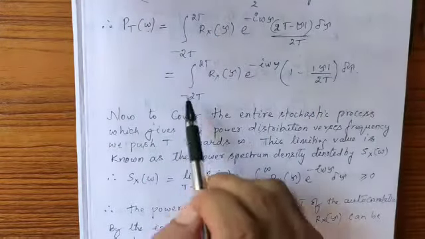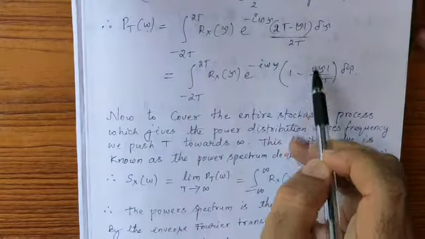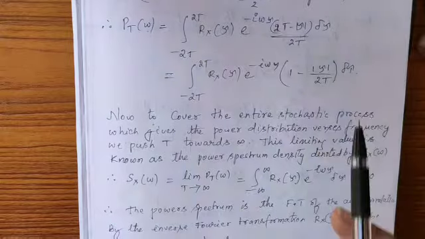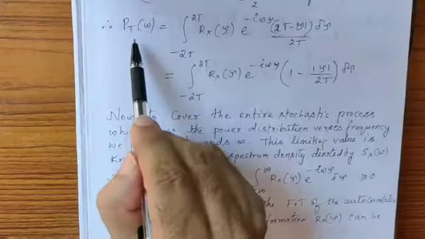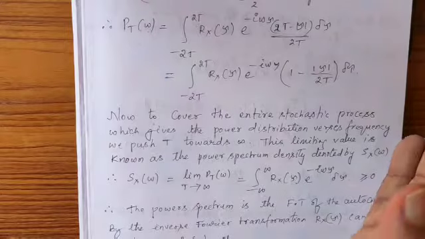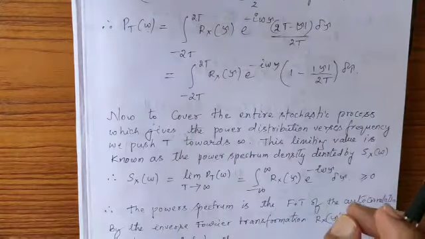This is equal to 1 minus |tau| by 2t into d tau. Now this is what we got for Pt of omega if you take the signals between minus t to plus t.